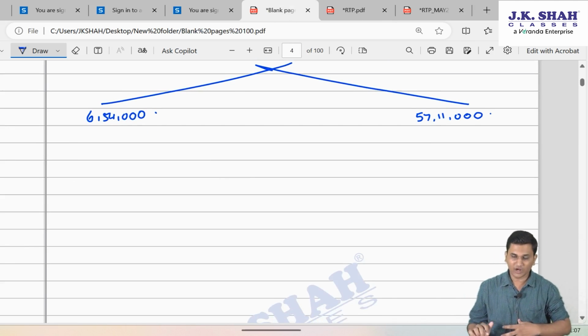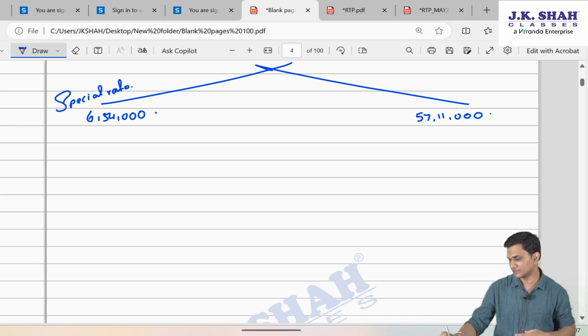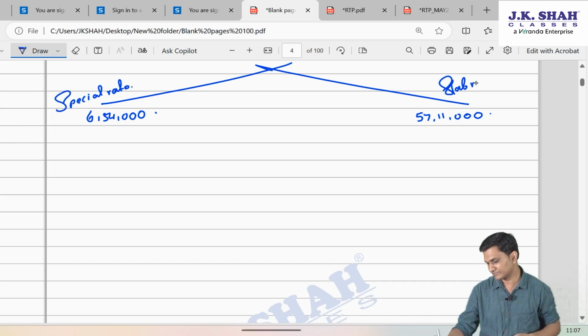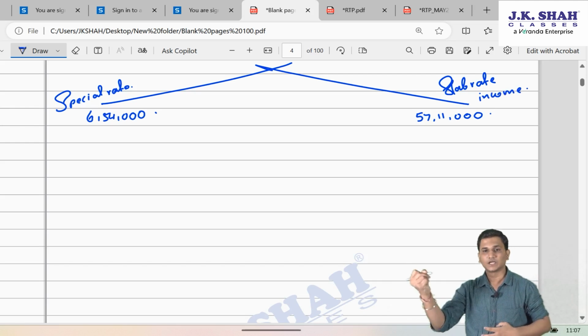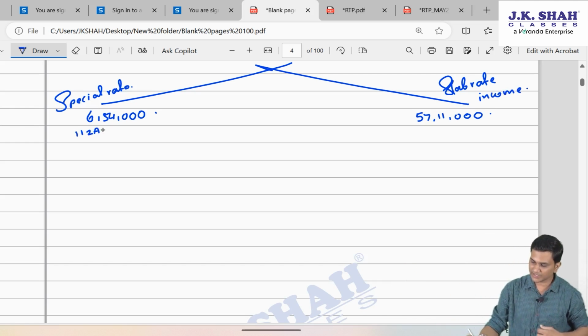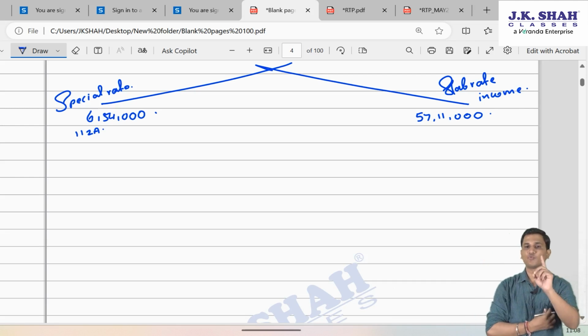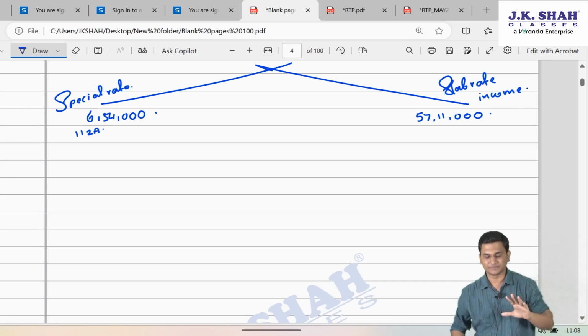Now, out of the 654, which is special rate income, and this is slab rate income. Out of the special rate income, which is LTCG under section 112A, you must be remembering that long-term capital gains up to 1 lakh are not taxable.